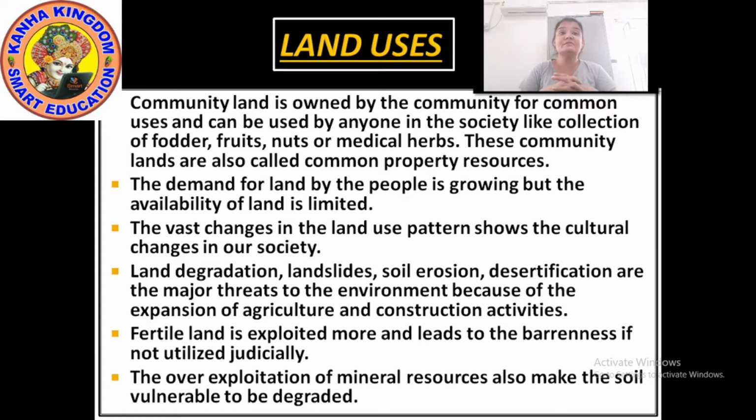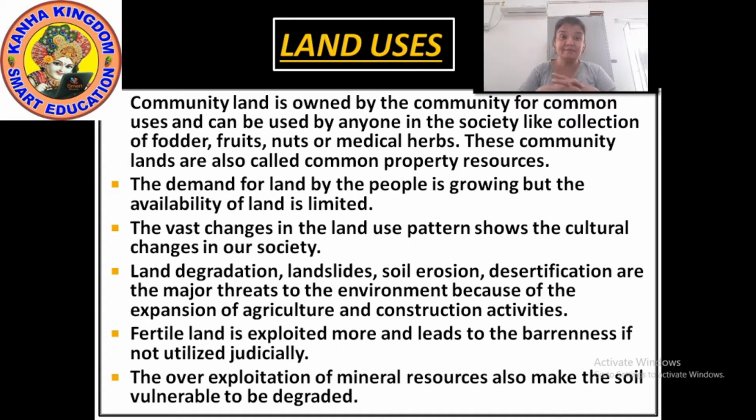Fertile land is exploited more and leads to the barrenness if not utilized judicially. Okay, means here it's trying to say that if a crucial step, or you can say a necessary step, is not being taken, then soon it will be seen that the fertile land is not there for agriculture, and this will lead to the barrenness. Barrenness means non-fertile.